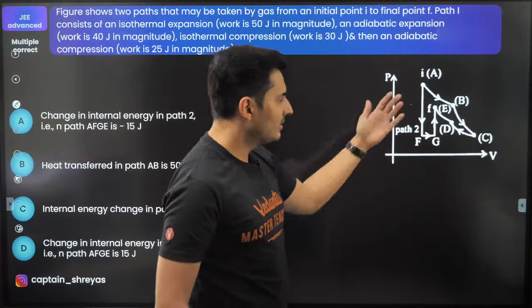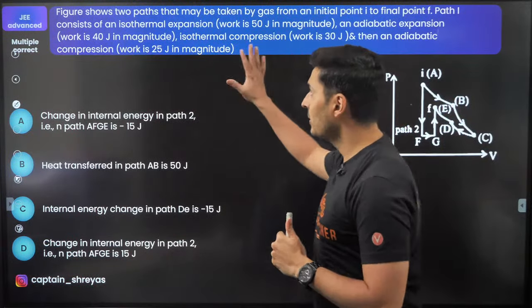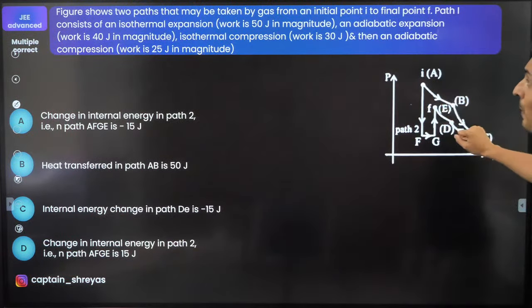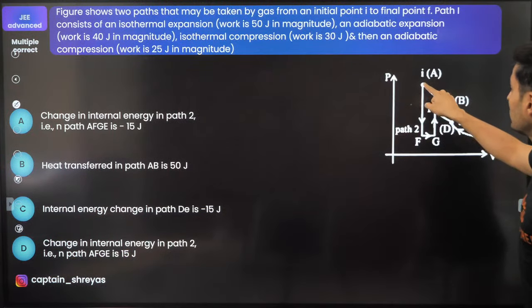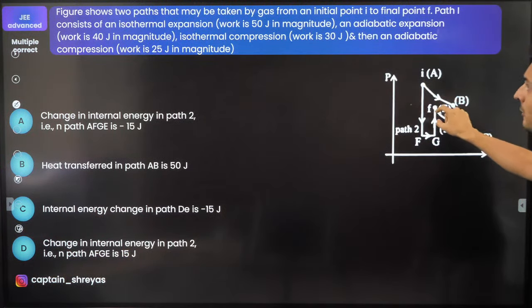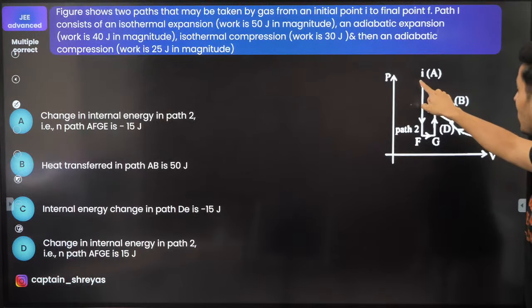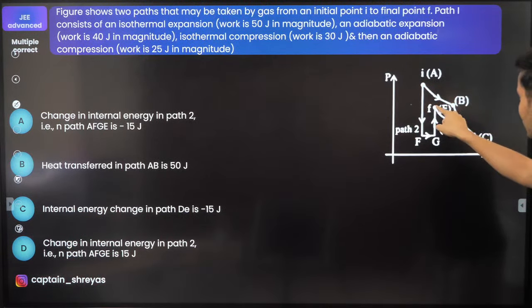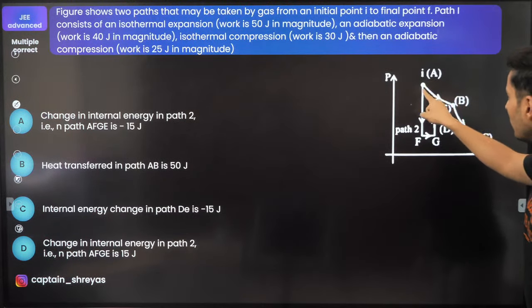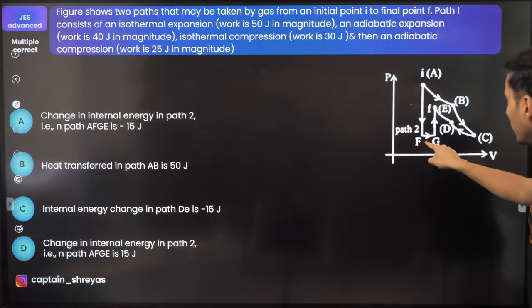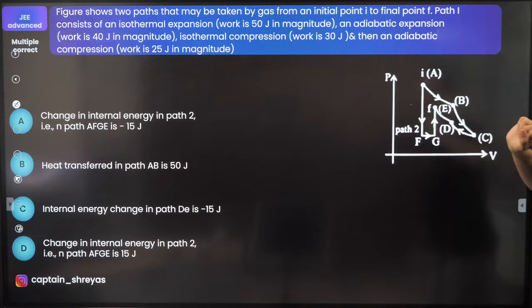Well, I hope you can see this diagram. I think it's a thermodynamics based question. Oh, there are two paths. So this is initial, this is final, I and F. Paths shown are this one. I hope you can see the arrow mark. A to B, B to C, C to D, D to F, or from here like this, I to F, G and E. Both the paths are there.